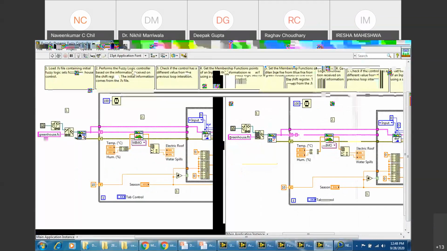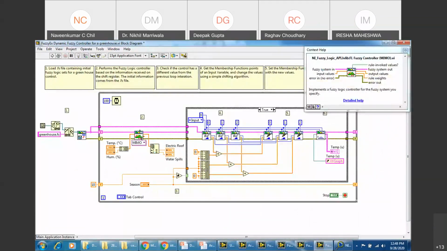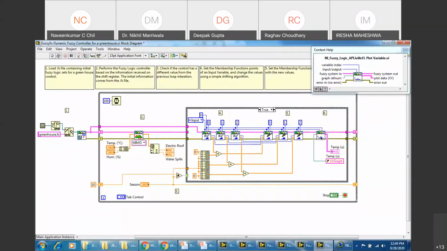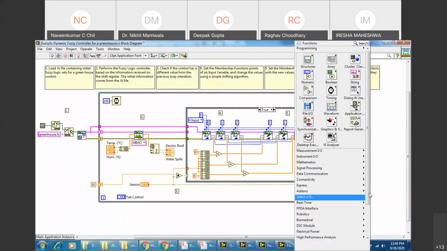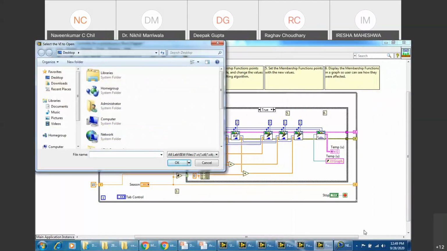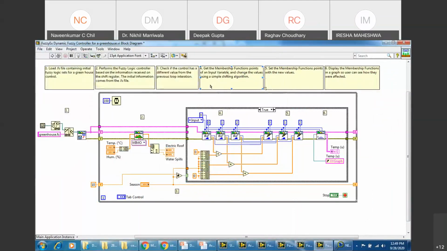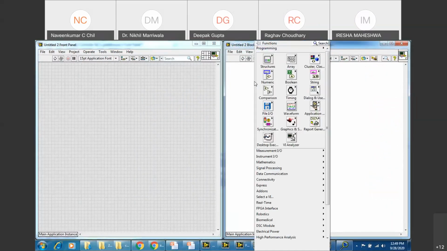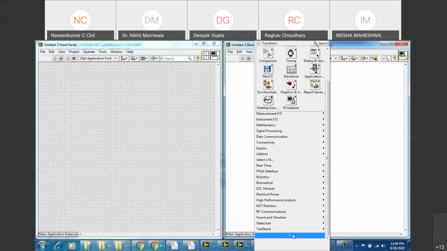I am using a MIMO system because we have multiple inputs and we are having multiple outputs also. And we are using the membership functions here, right? So whatever type of membership function you have selected has to be given over here. And lastly, we have a plot variable. So everything is there in the library that I showed you. So if I'll go back to the control system design, sir.